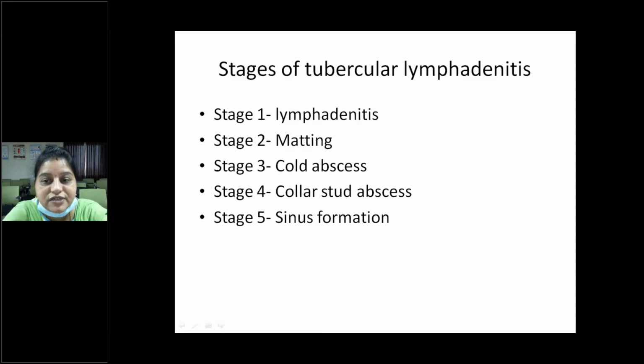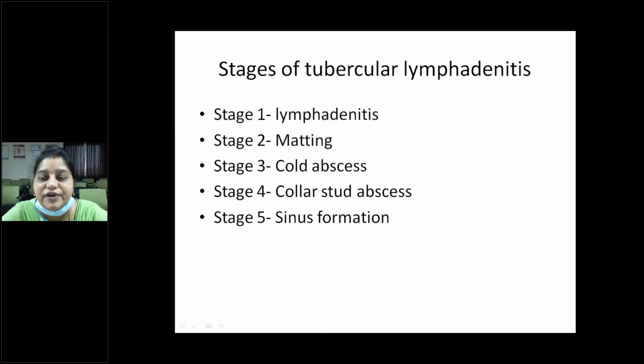So what are the stages of tubercular lymphadenitis? Stage 1 is simple inflammation of the lymph nodes. Stage 2 is matting of the lymph nodes. Stage 3 is formation of the cold abscess. Stage 4 is the collar stud abscess. Stage 5 is ultimately sinus formation.